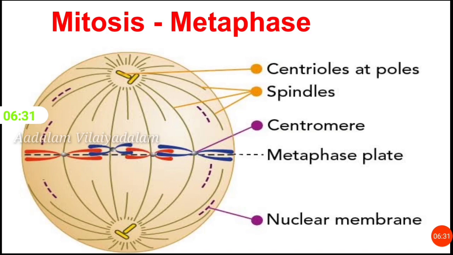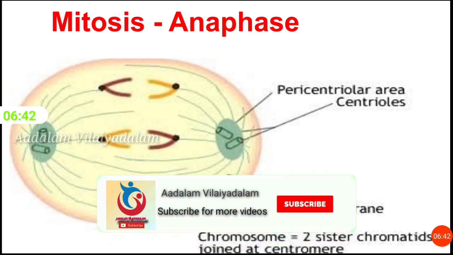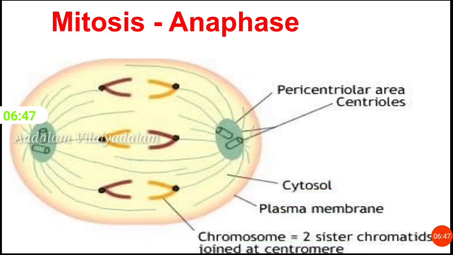The next stage is anaphase. Ana means up or back. It is the stage of mitosis after the process of metaphase, when replicated chromosomes are split and the newly copied chromosomes are moved to opposite poles of the cell.